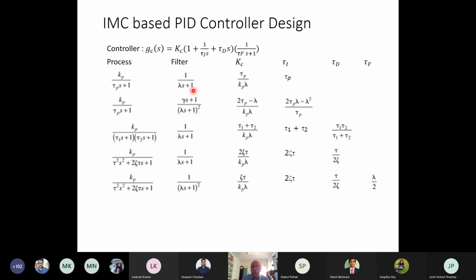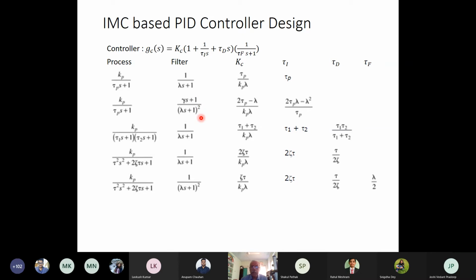So if I take Kp/(tau_p s + 1), which we have done already, and I am taking 1/(lambda s + 1), then I get Kc as tau_p/(Kp lambda) and tau_I equal to tau_p. For the same process, if I take another filter, (gamma s + 1)/(lambda s + 1) squared, we are using this filter because